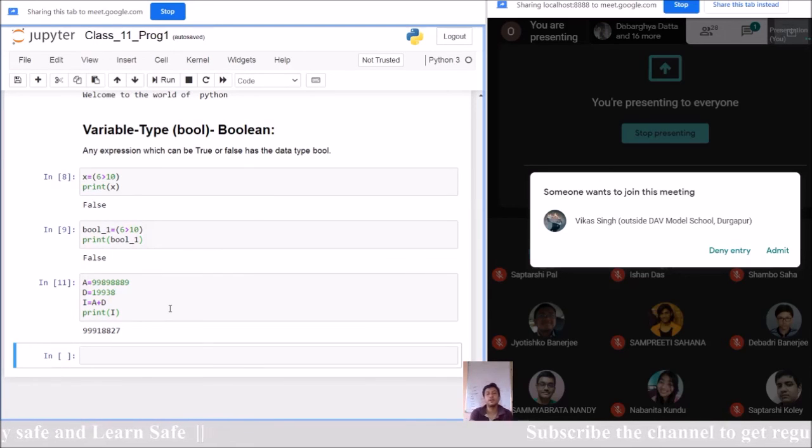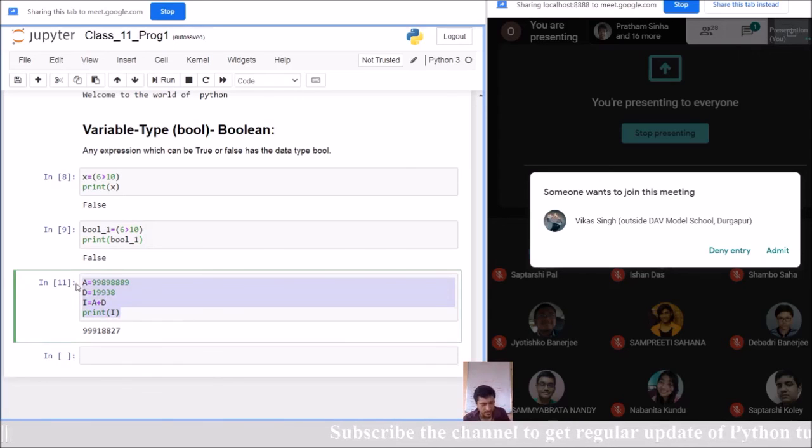Chalo, now coming. You have given one answer, and throughout the day you can give answers, because it may not match what I am thinking, because you don't know my thinking. So I am writing now the same code in a different way.